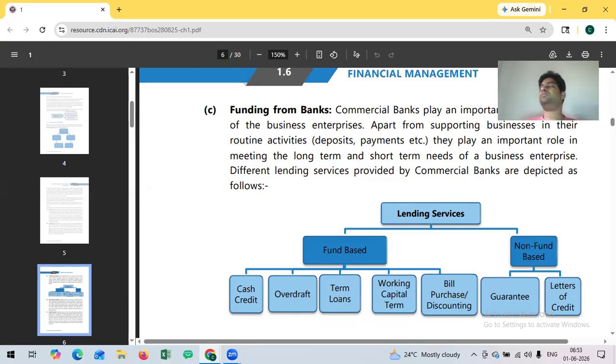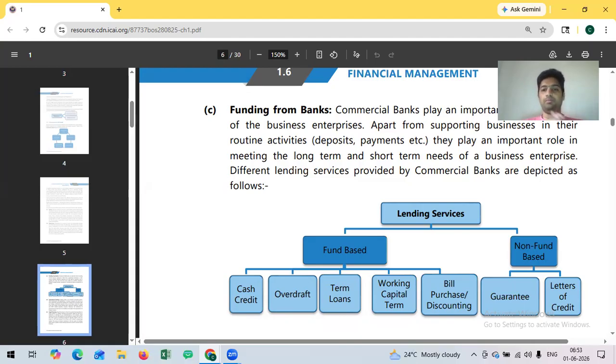Banks assess the requirement of funds and provide funding much faster and at a lower cost than debenture holders and equity funds. That is one reason why every company approaches banks for funding.